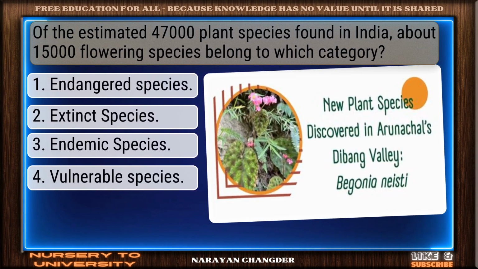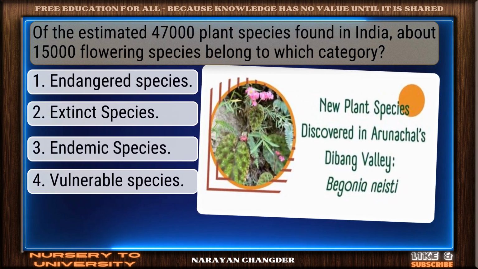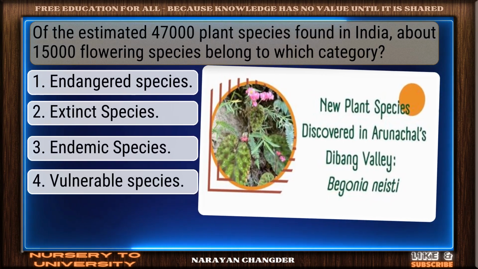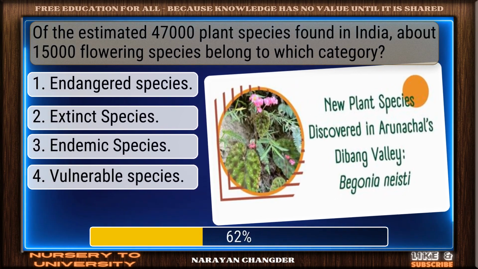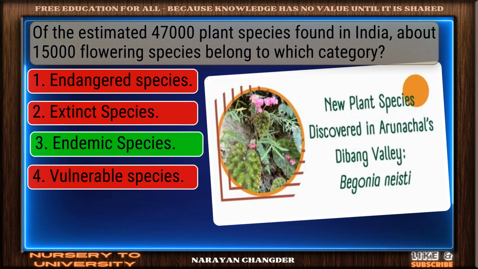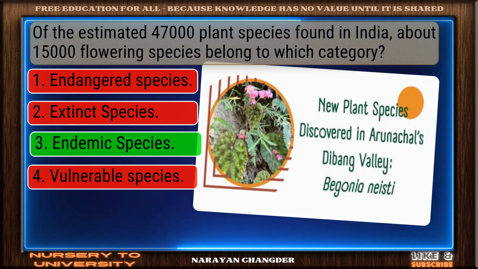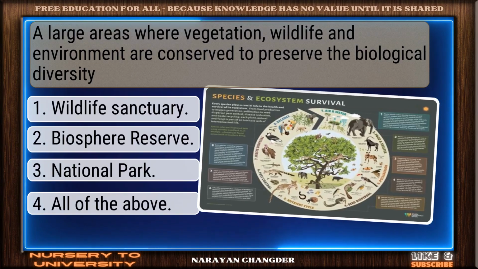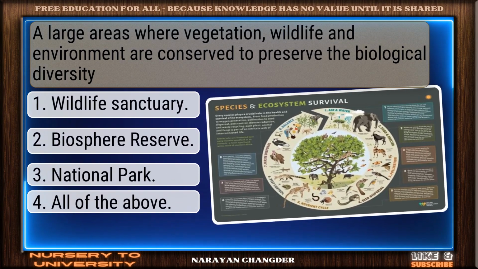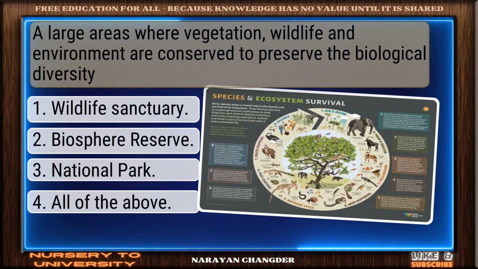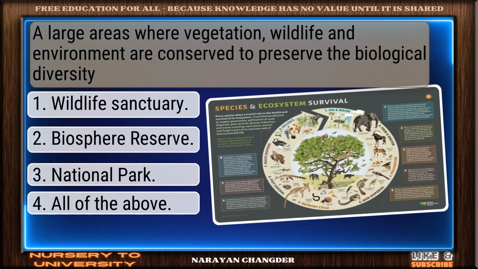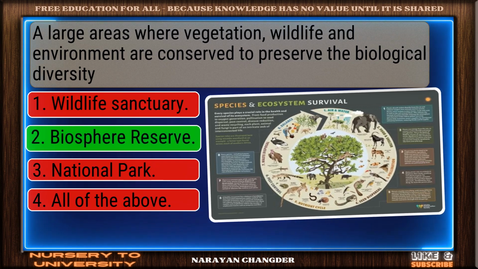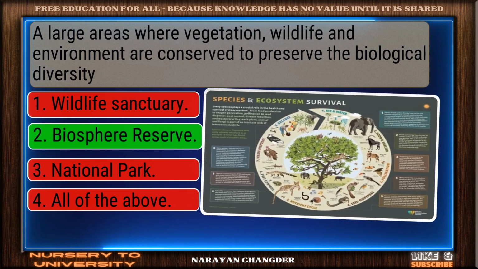Question number 25. Of the estimated 47,000 plant species found in India, about 15,000 flowering species belong to which category? Sharp thinking. Endemic species is the right choice. Question number 26. Large areas where vegetation, wildlife, and environment are conserved to preserve the biological diversity. Well picked. Biosphere reserve is the correct answer.